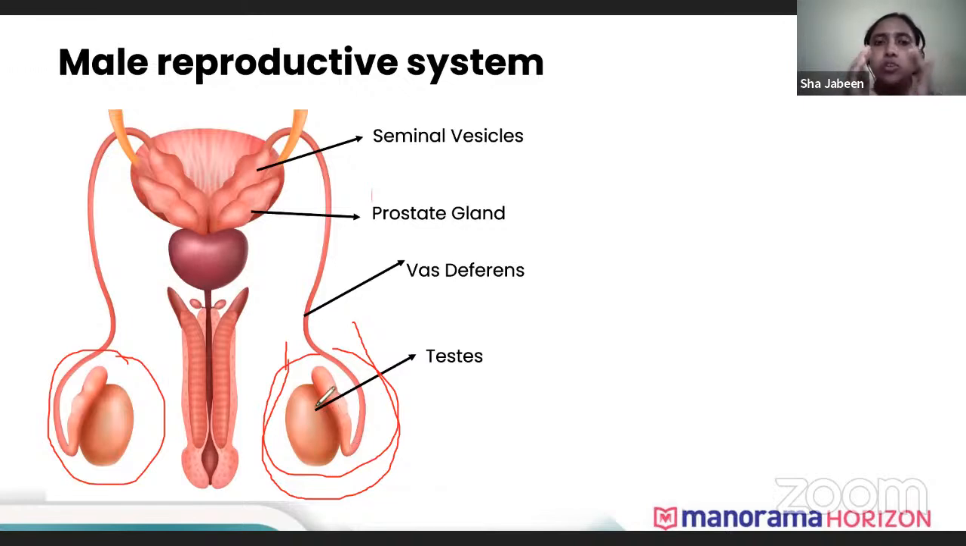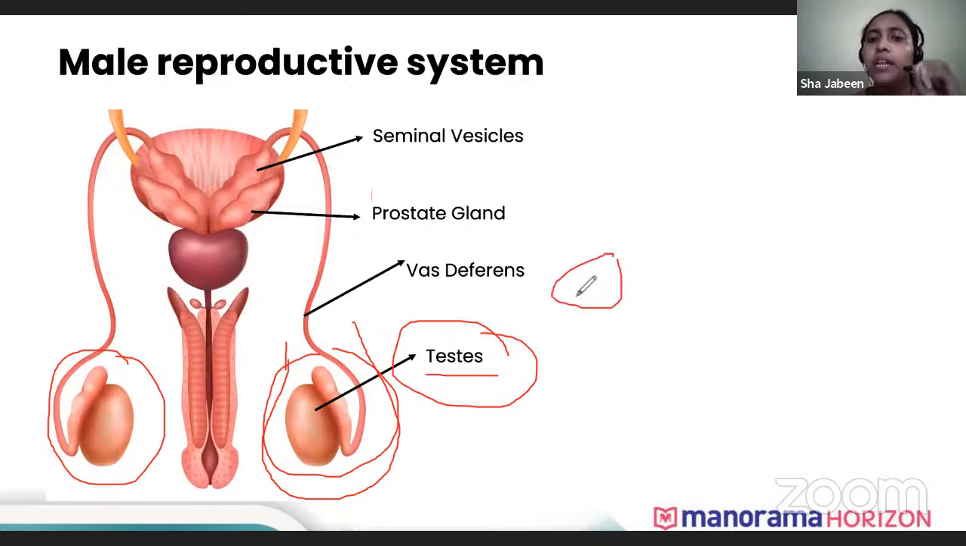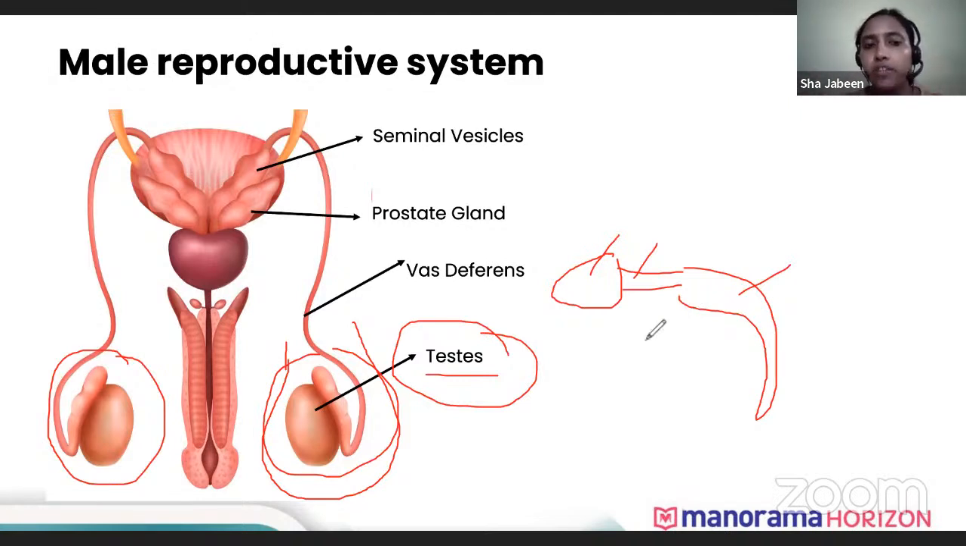Now, inside this scrotal sac, you'll find the testes. Sperms are produced in the testis. The testis is the organ that produces the sperm. A male sperm has a head, a small neck, and a tail. The tail is for the sperm to move. Sperm has motility, sperm can move, and that is because of the tail.